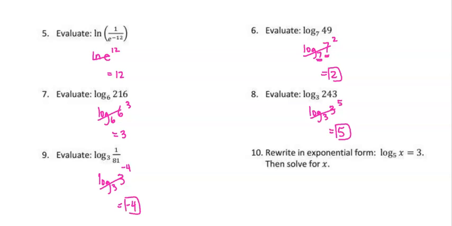So those cancel. So my answer is negative 4. All right, number 10 says rewrite in exponential form and then solve for x. So if we're writing it in exponential form, that's where we do our little loop around. So we start with our base. Our base is 5. We raise it to the power of what it equals, so 5 to the third equals what we're taking the log of, which is x.